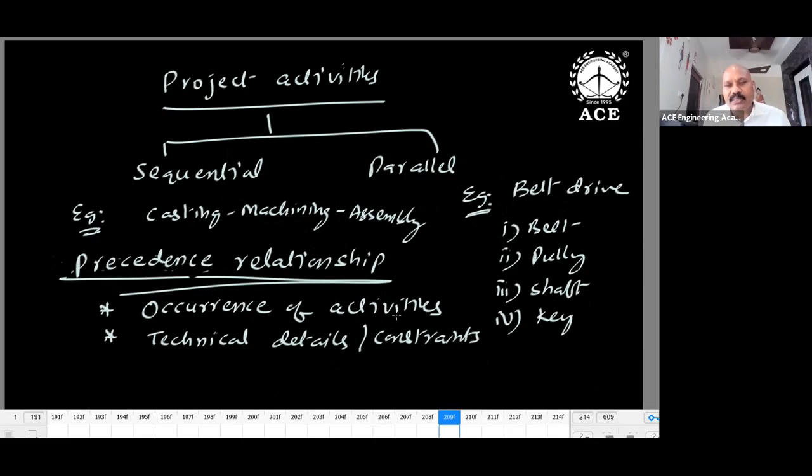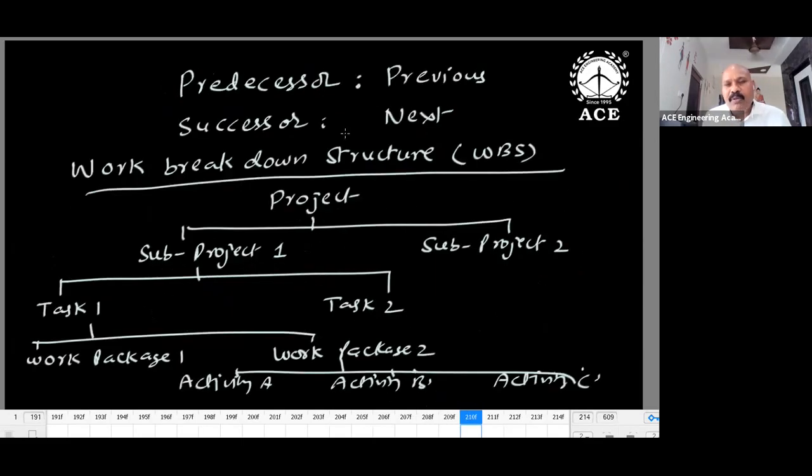This ordering of activities is known as the precedence relationship. WBS refers to work breakdown structure, where the project is divided into activities: project into subprojects, subprojects into tasks, into work packages, into activities. In WBS, the bottommost level element is the work package or activity. One of the expected questions: what is WBS? WBS gives information regarding activities, the activity list, and the planning approach we follow. Planning is done from top to bottom. Execution is done from bottom to top. I repeat, planning is done from top to bottom, and execution from bottom to top.